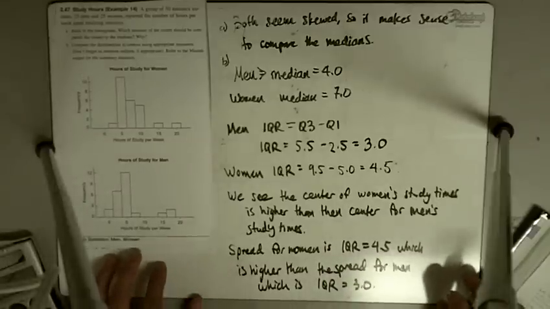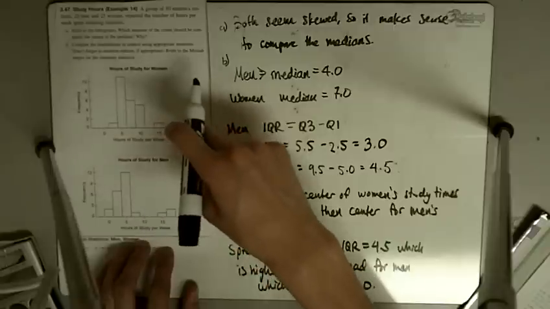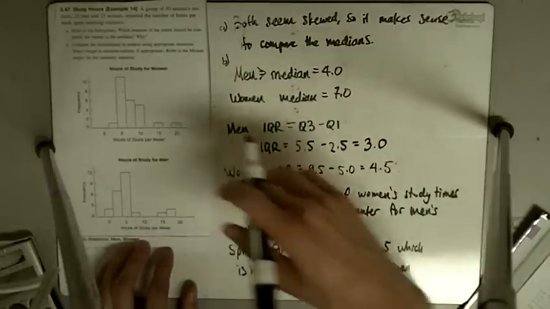All right, and so we see the median times to be higher, but the spread is also higher.